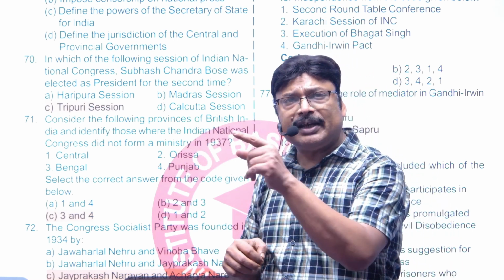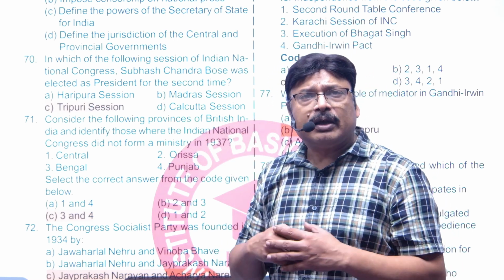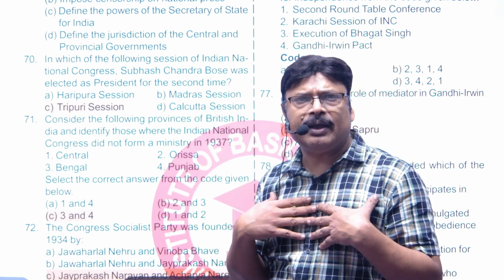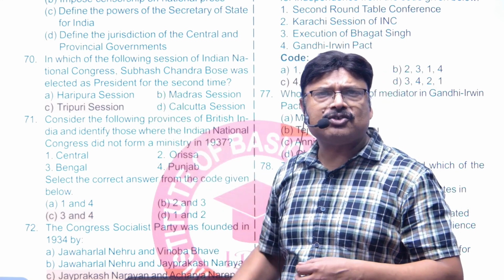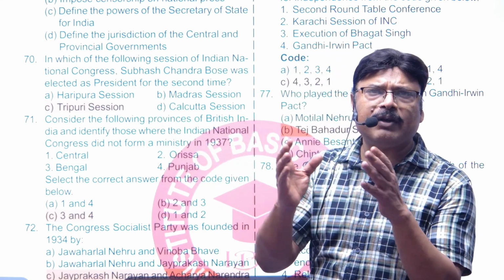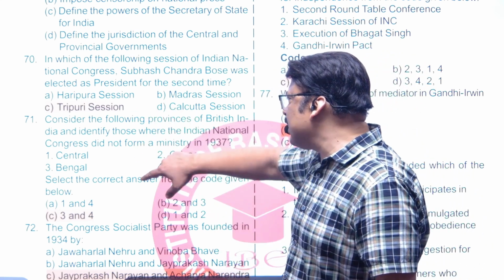He considered it as his personal loss. He said that this is my defeat, and that's why Subhash Chandra Bose resigned and he went on to form Forward Bloc. So the answer is Tripuri session.